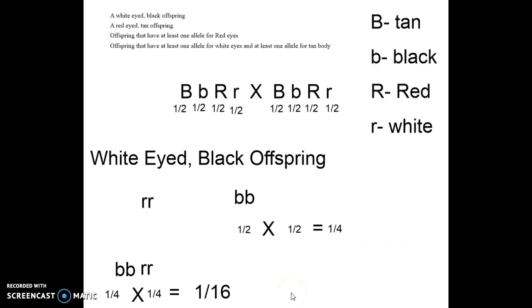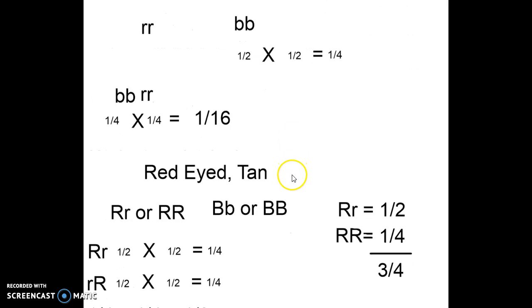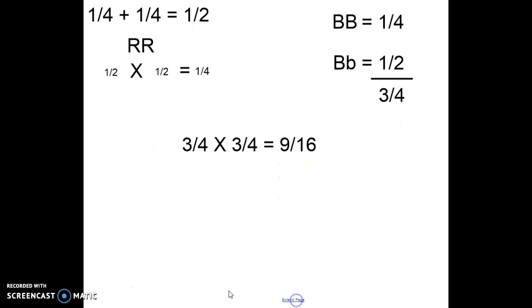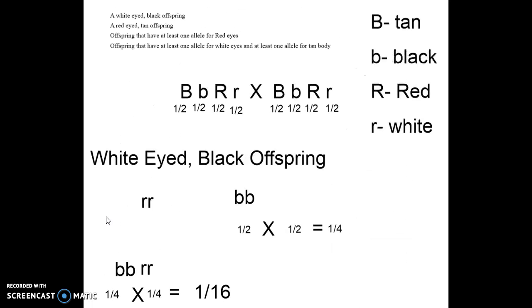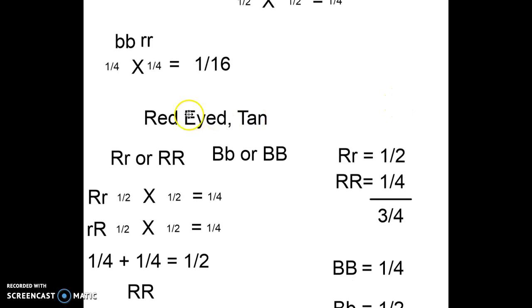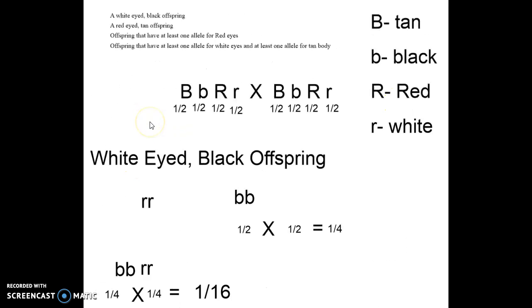One last one here and then you can do the rest. Offspring that have at least one allele for red eyes. So how do I calculate at least one allele? Well, do I care about the body? No. All I care about is whether they have an allele for red eyes. What's the allele for red eyes? Capital R. So how many of the offspring will get a capital R? Well, half of them could get a capital R from this parent. Half of them could get a capital R from this parent. So they're getting this capital R or this capital R.